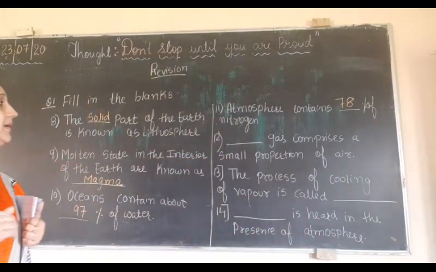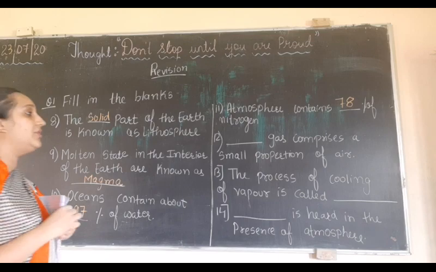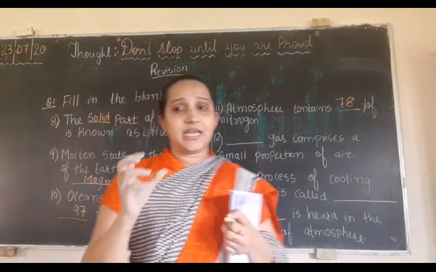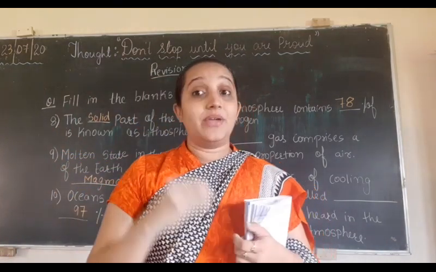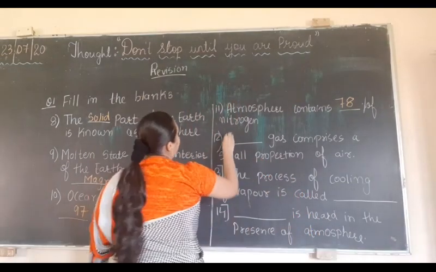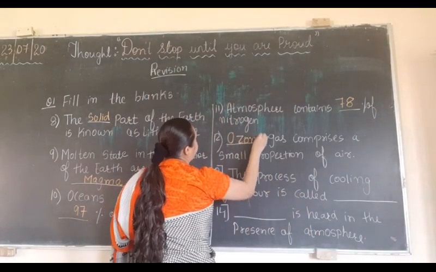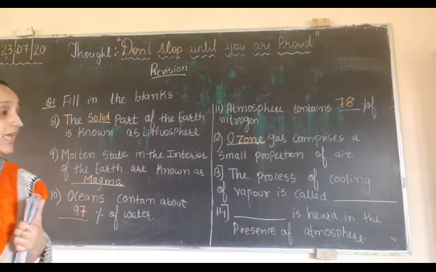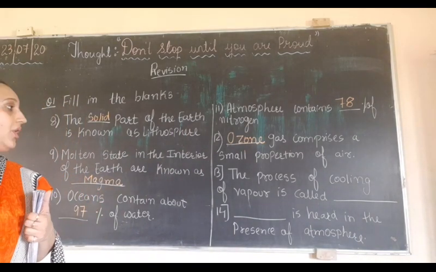Now dash gas comprises a small proportion of air. Now these gases are in very small proportion. Which gas is it? Ozone gas. Ozone gas comprises a small proportion of air.